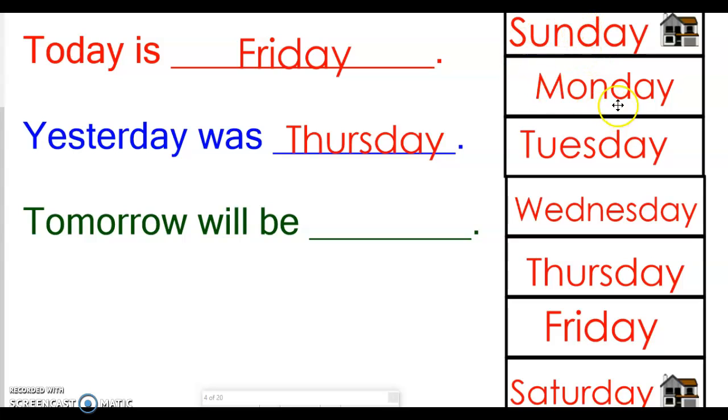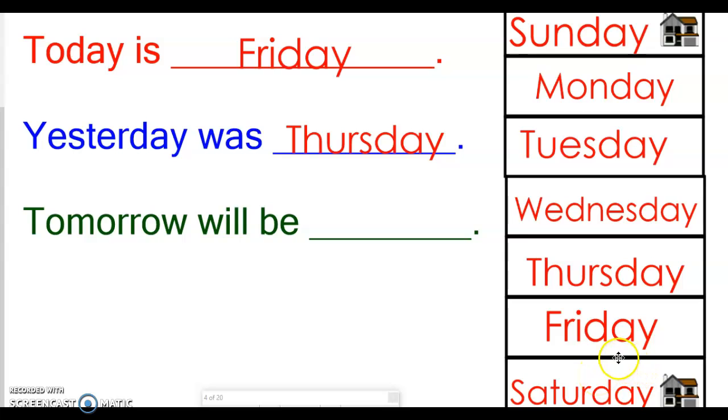There's Sunday and there's Monday. There's Tuesday and there's Wednesday. There's Thursday and there's Friday. And then there's Saturday. Days of the week. Days of the week. Days of the week. There's Sunday and there's Monday. There's Tuesday and there's Wednesday. There's Thursday and there's Friday. And then there's Saturday. Days of the week.